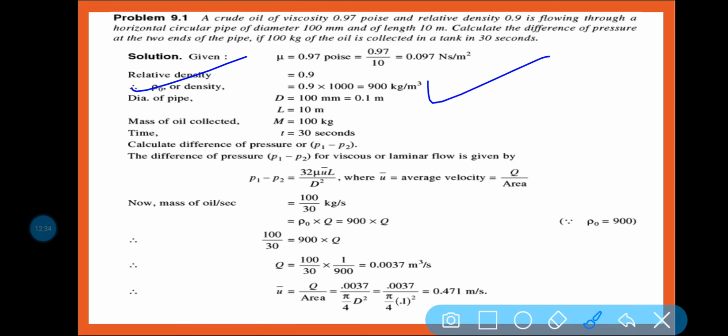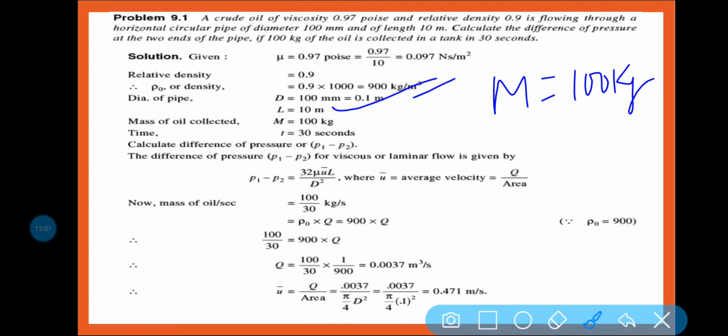The diameter of the pipe D is given here 100 mm. This is the diameter, and length L is given 10 meter. Alright. Now length given, diameter given, mass of the oil collected. So mass is equal to 100 kg. T is equal to 30 seconds.